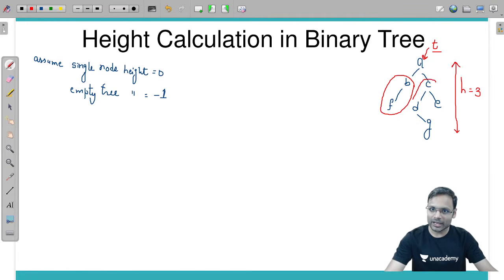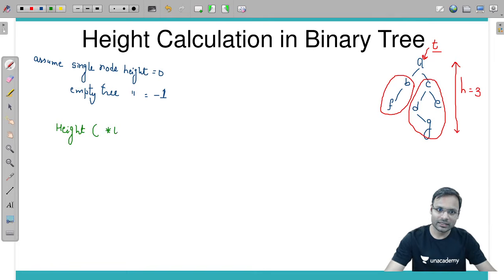And recursively we will calculate the right subtree's height. ठीक है, तो मैंने क्या लिखा, if I have a recursive algorithm for height calculation of a tree with pointer t, I will first calculate, suppose like this, height of left subtree hl by calling the same function height with t का left child, और साथ ही साथ I will calculate hr also, which is the recursive call of height function with t's right child.